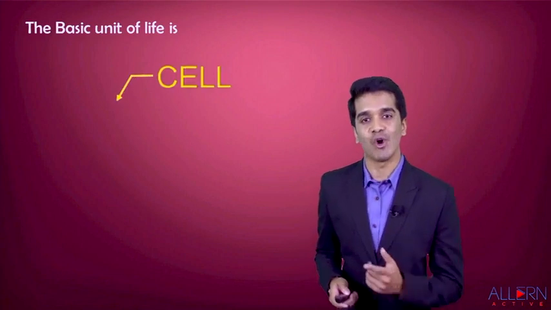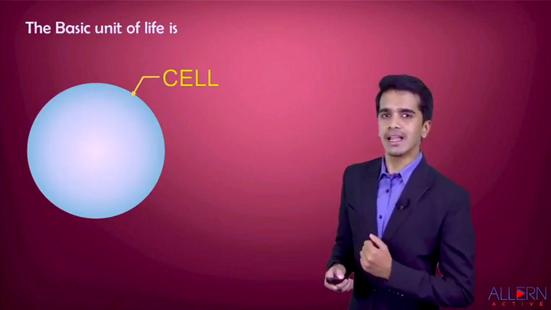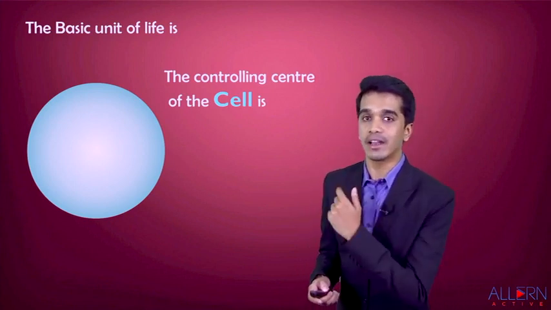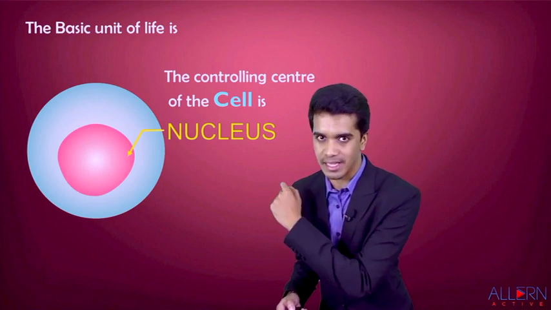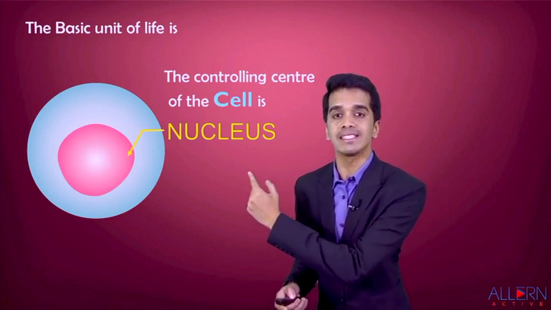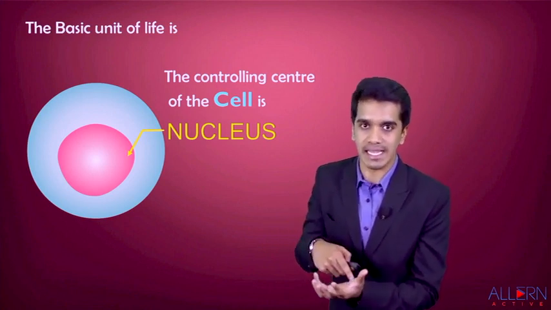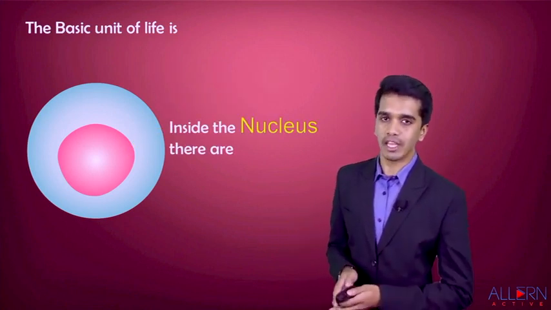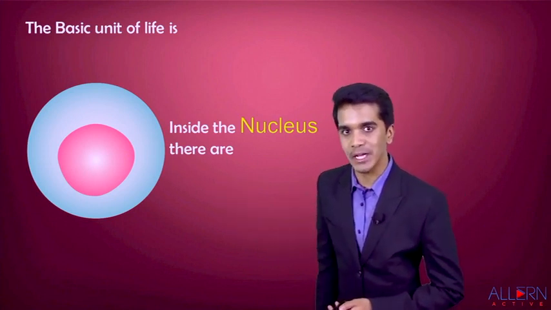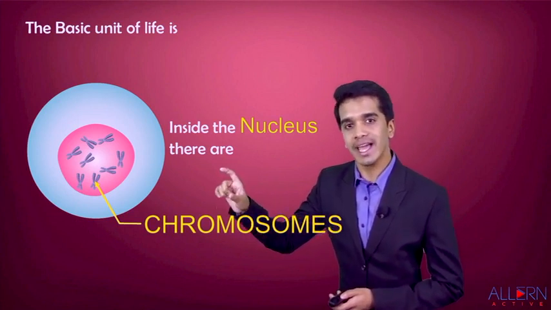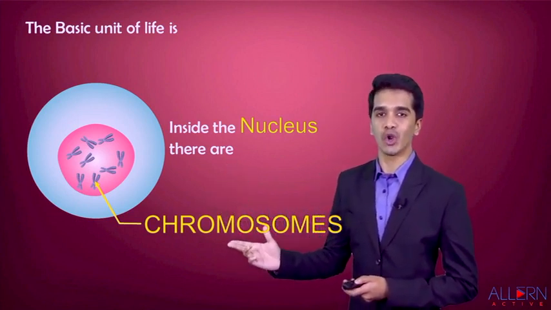As you have all studied in your previous chapter about the cell, the basic unit of life is called a cell. A cell contains a controlling center. My dear students, we call this controlling center what? Called the nucleus. A cell contains a controlling center called the nucleus. The nucleus controls the entire system of the cell. Now, if I magnify this nucleus more under a microscope, it contains minute fine hair-like structures. These fine hair-like structures are called chromosomes.